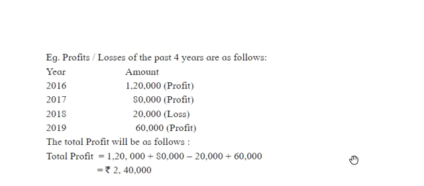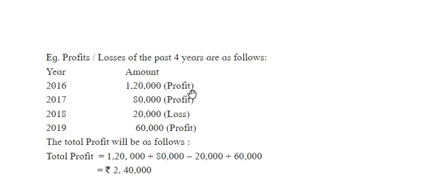For example, profits and losses of the past 4 years are as follows: 2016, profit of 1,20,000 rupees; 2017, profit of 80,000 rupees; 2018, loss of 20,000 rupees; and 2019, profit of 60,000 rupees.